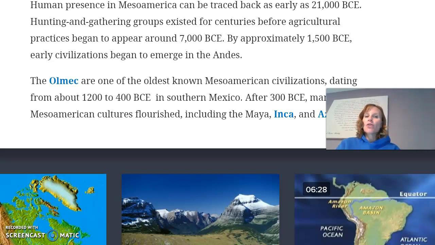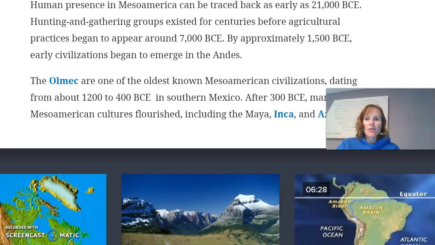So human presence in Mesoamerica, which is just that middle America area. Remember I told you before this started, Mesoamerica, just the middle American area, kind of partly North America, but mainly Central America. So people can be traced back there all the way back to 21,000 BCE.